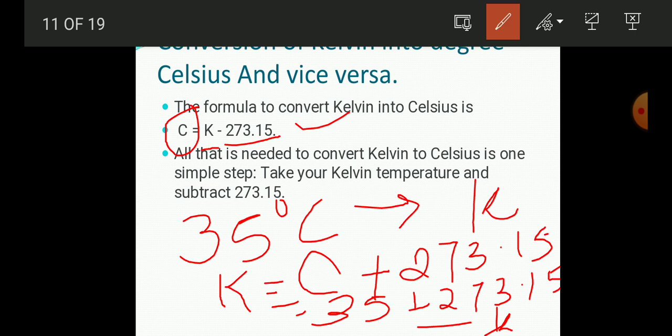So here do it. 98 degrees Celsius into Kelvin. Try to convert it into Kelvin. I think now you can convert it. This is so simple. Again you have to add 98 and 273.15.